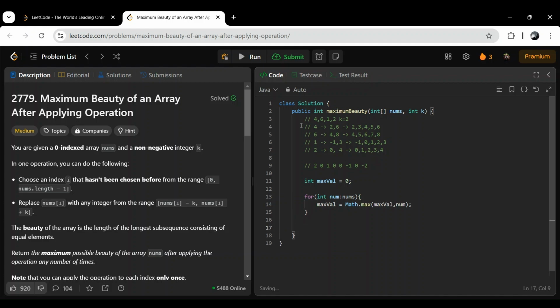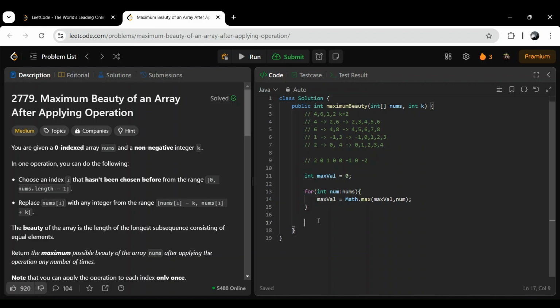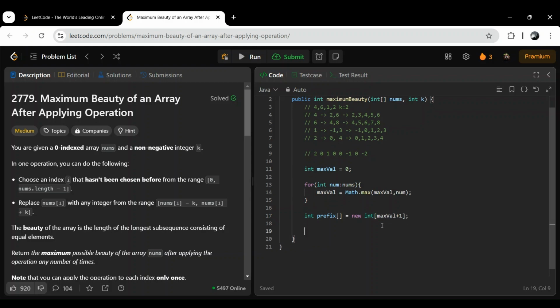Now for this example we'll get 6. Now we want a prefix array: int prefix equals new int. What will be the size? We'll consider our max value plus 1.